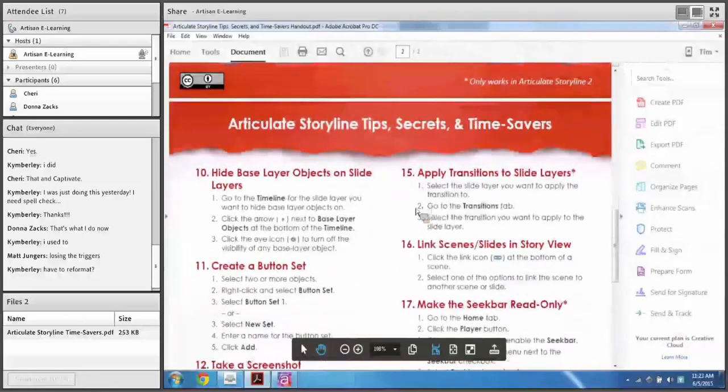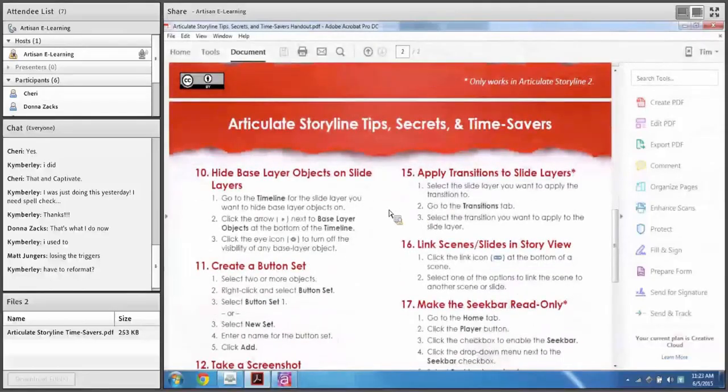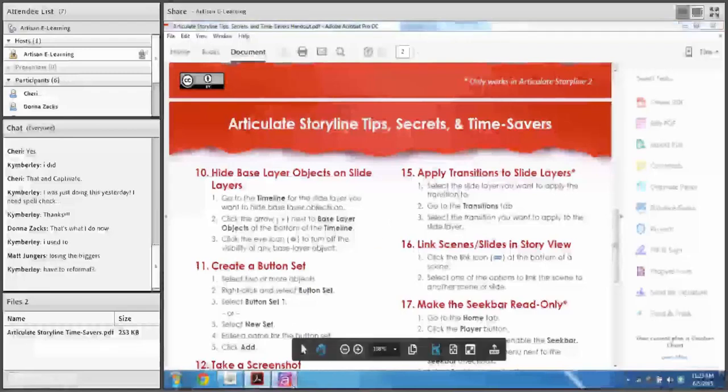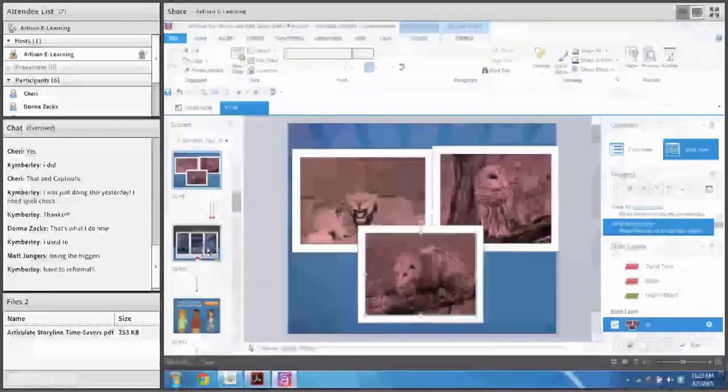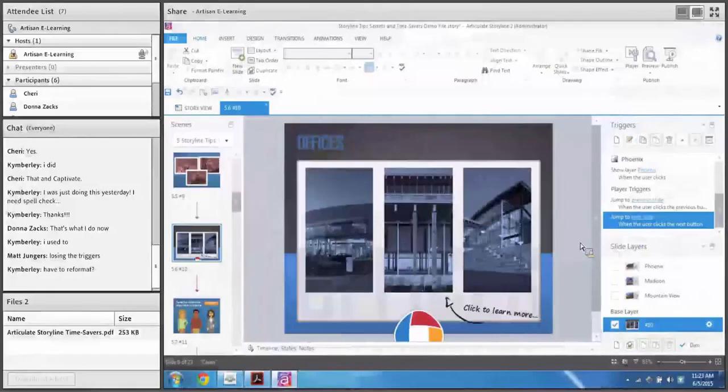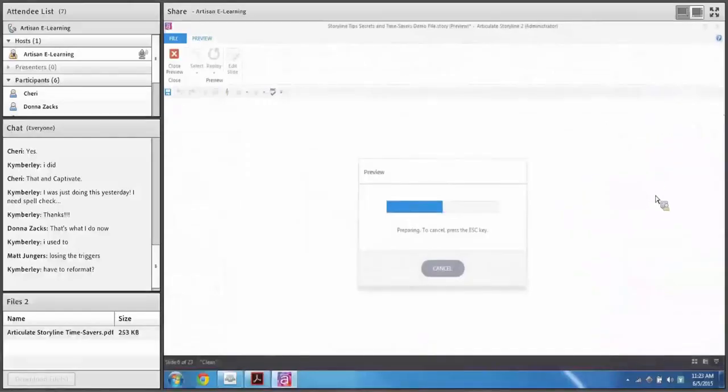Number 10, hide base layer objects on slide layers. So here's a common situation for those of you who are new to Articulate or who have experienced this before. Here we have a basic slide here. Let me preview this. I'm going to preview this slide so you can see what the issue is.